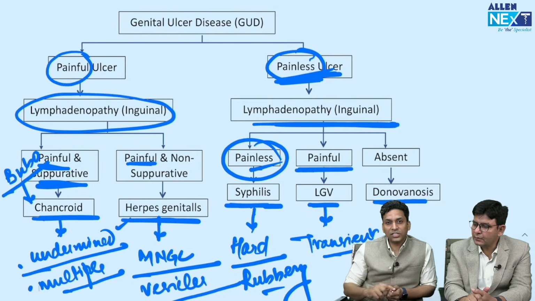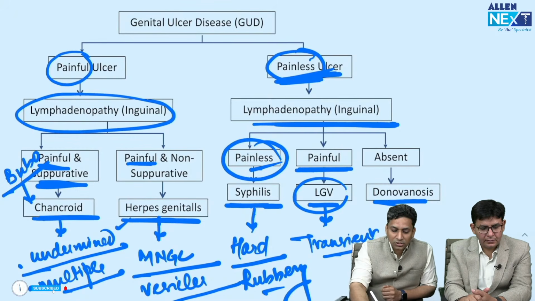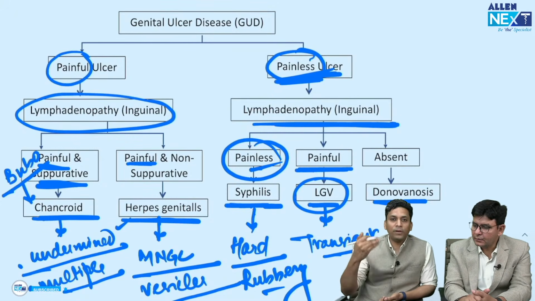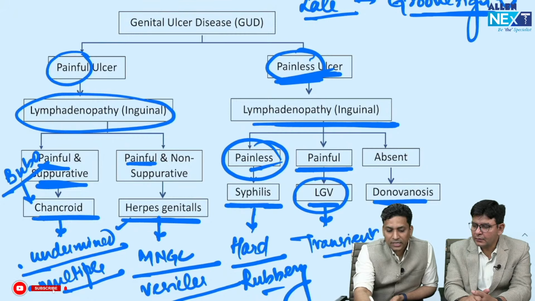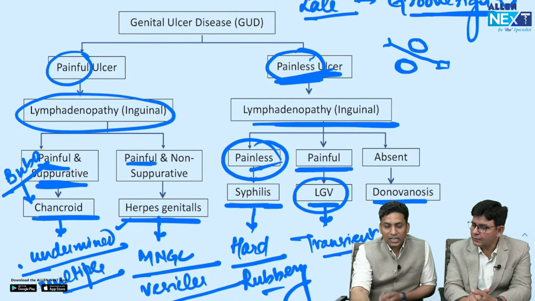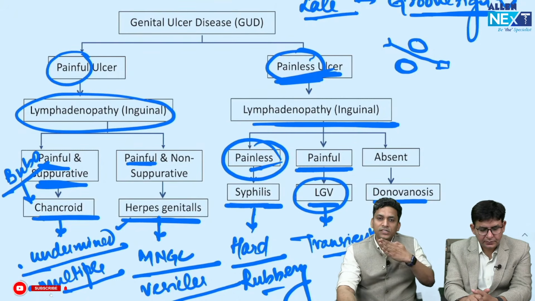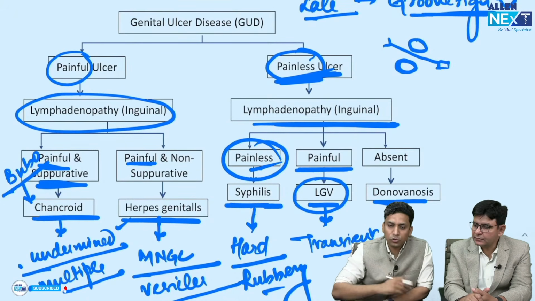So that's why whenever a question is asked on late complications, it is generally asked on LGV, that what are the late complications of LGV. And the late complication of LGV is groove sign. So this question also comes, groove sign is seen in. Why we call it groove: because if this is the inguinal ligament, you will find lymph nodes are enlarged on both sides, leaving a groove in between. So a groove is seen in between the lymph nodes, that is known as groove sign.